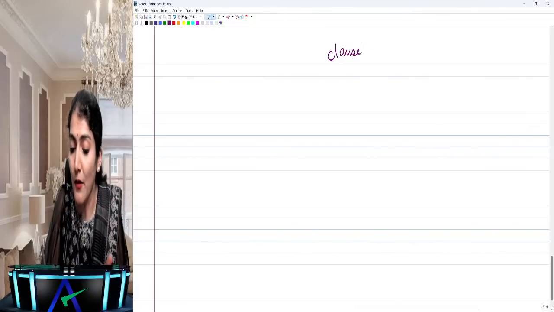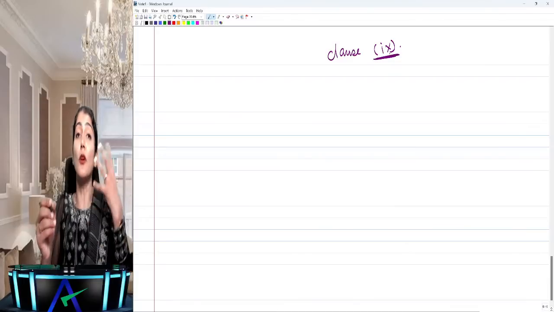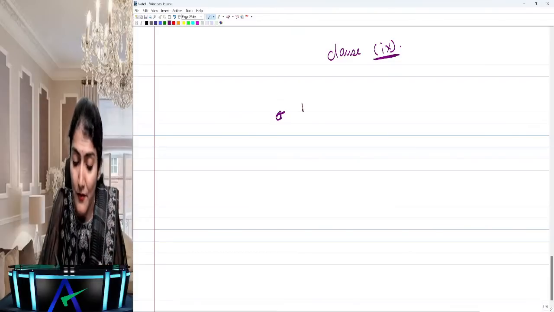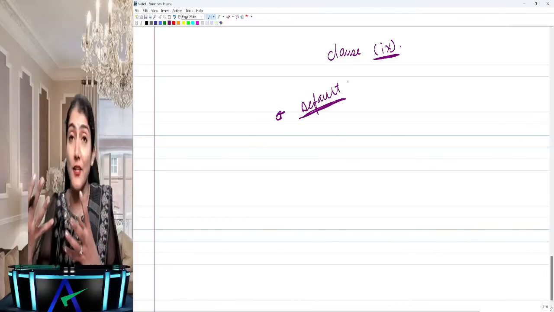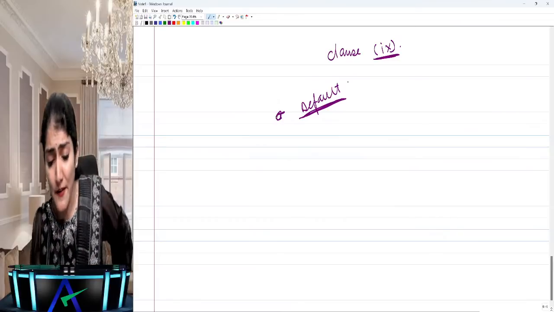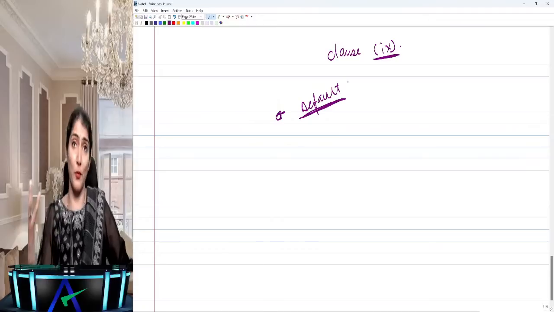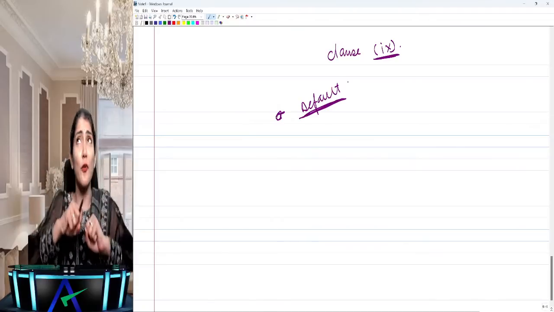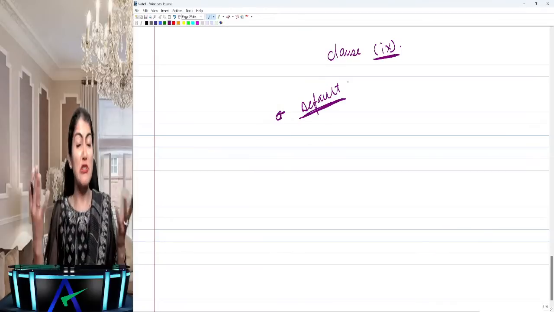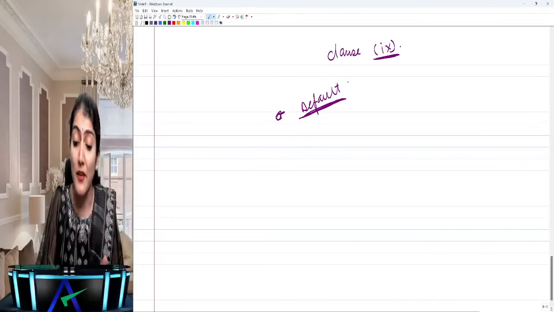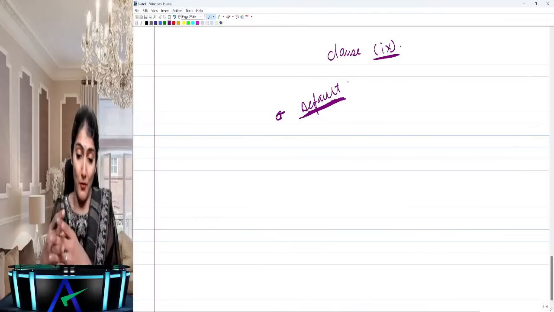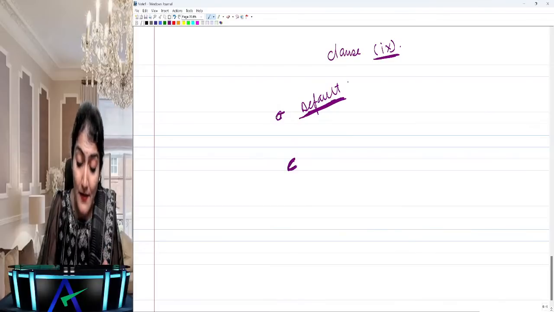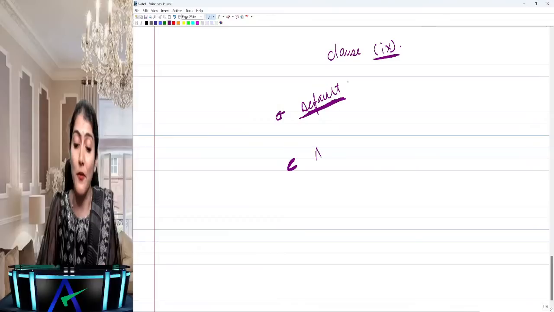Then after that you have clause 9, which is regarding the repayment of loans or borrowings. Again a very favorite question of the institute: whether the company has defaulted in the repayment of dues to banks, financial institutions or any lender. It says if yes, then the period and amount of default is to be reported. So the company has taken a loan from the bank and is not repaying, taken a loan from a financial institution and not repaying on or before the due date. So default in the repayment of dues, then the period and amount of default is to be reported. And then 9C is again an important one, which says whether term loans have been applied for the purpose for which they have been obtained. If not, again you need to give the details.